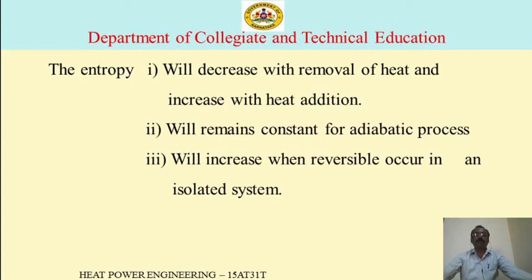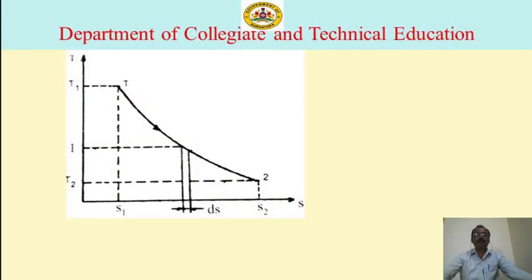The entropy will decrease with the removal of heat and increase with heat addition. It remains constant for an adiabatic process. It will increase when an irreversible process occurs in an isolated system. This is a TS diagram of entropy, with temperature on the Y axis and change in entropy on the X axis.